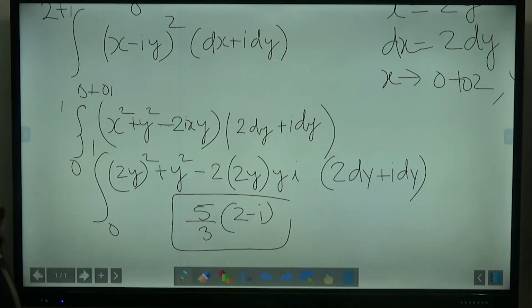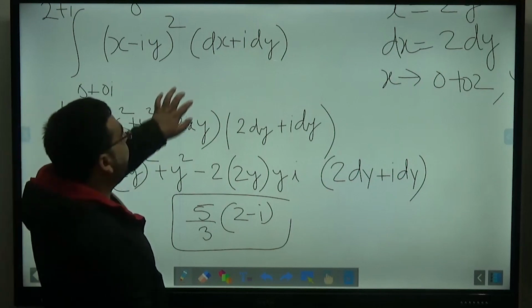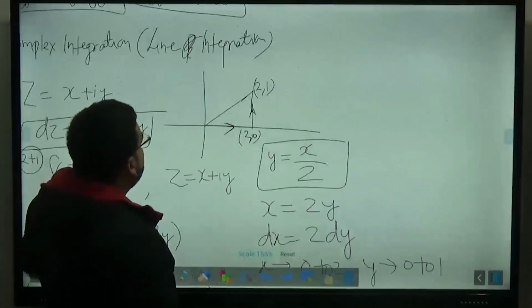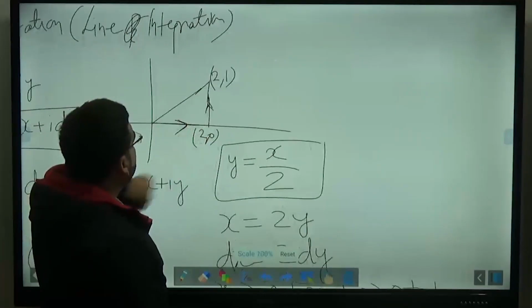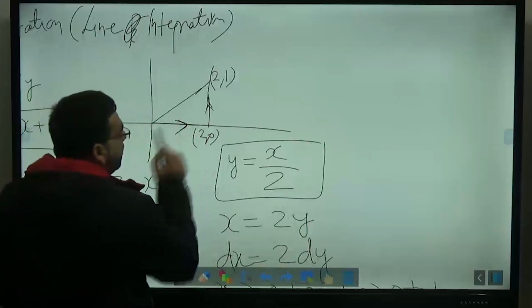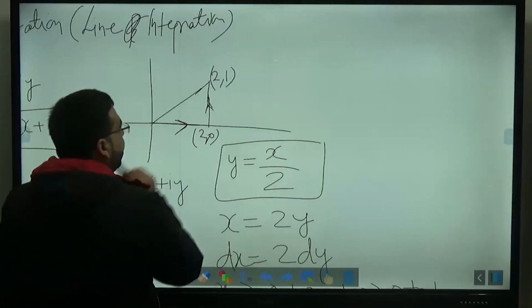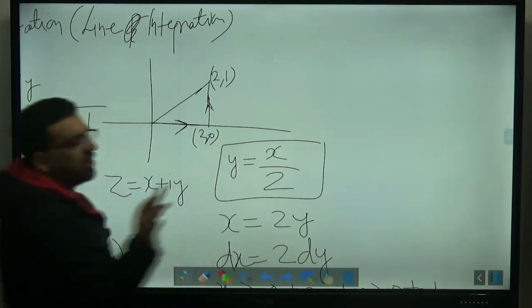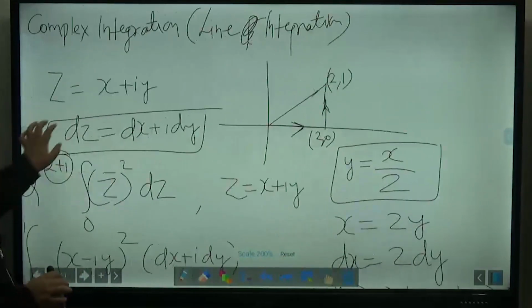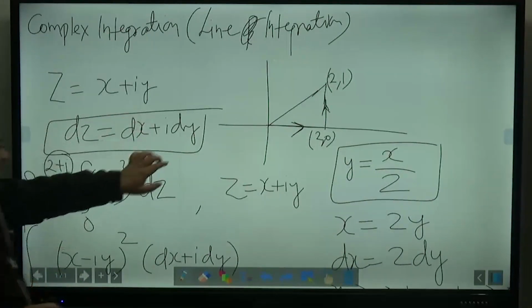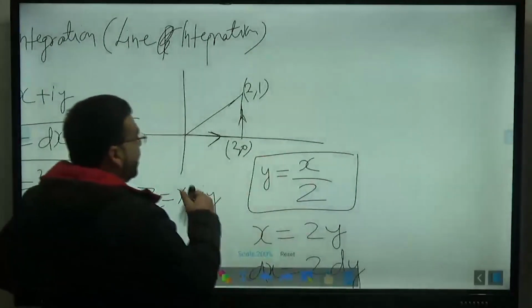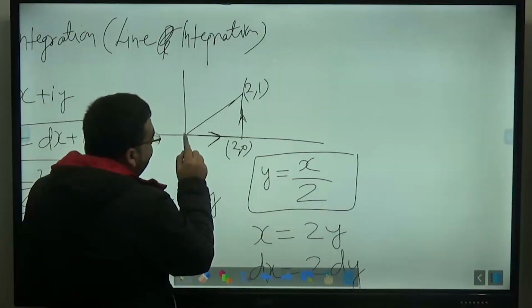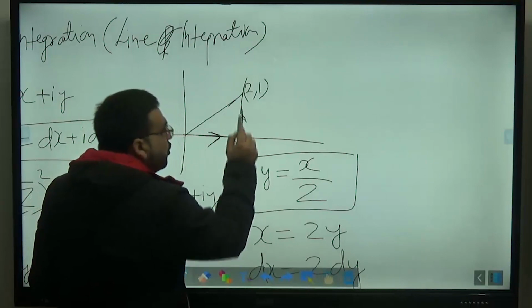You can also solve it in one more way, but that will be a slightly typical way. If you are going from here to here, in the question it is not mentioned. In the question it was mentioned that it is from 0 to 2 plus i, so you can directly solve it. But sometimes in a question it is also mentioned that first of all you have to go from here to here, then you have to go from here to here.